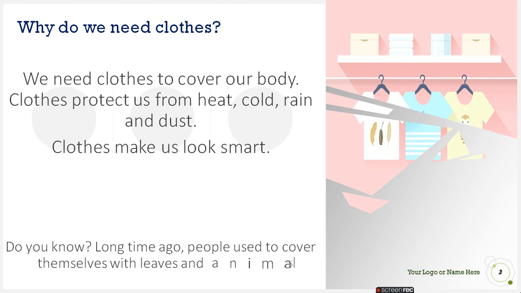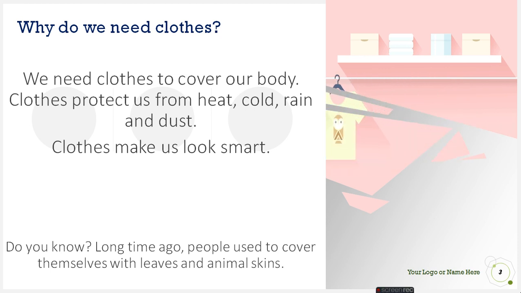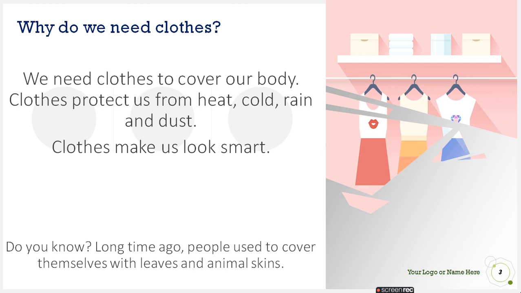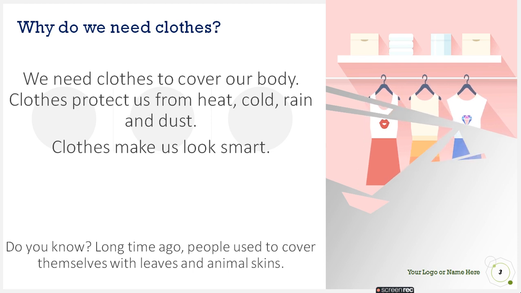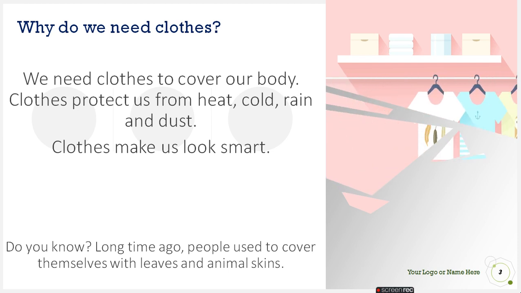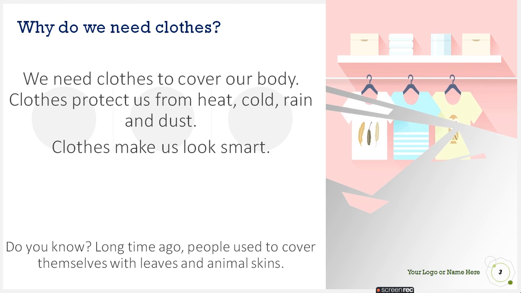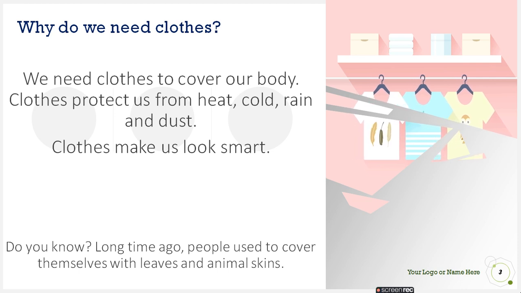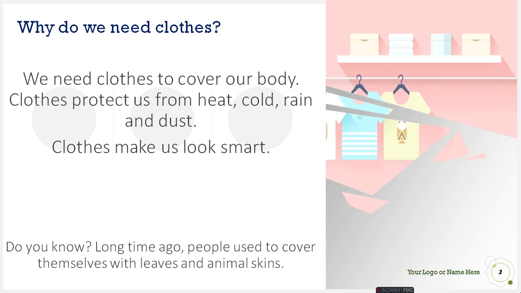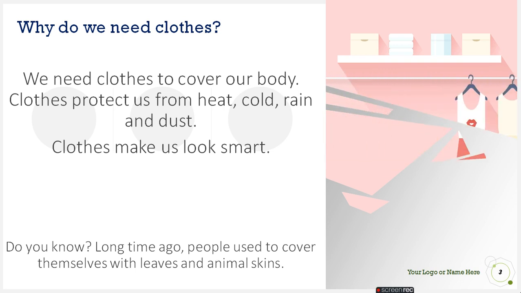Do you know one more thing? Long time ago, people used to cover themselves with leaves and animal skin. People have developed many things, and now we have clothes. But in those days, long years ago, there were no industries. They did not invent so many things.